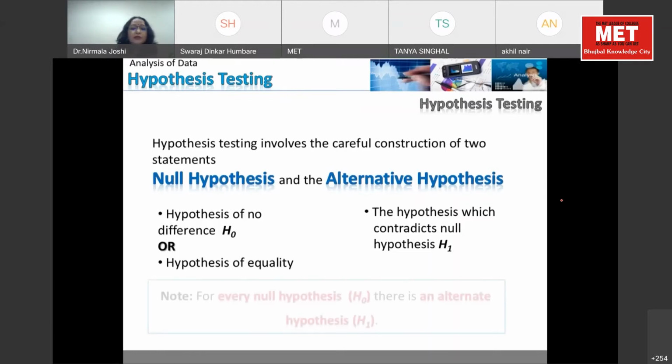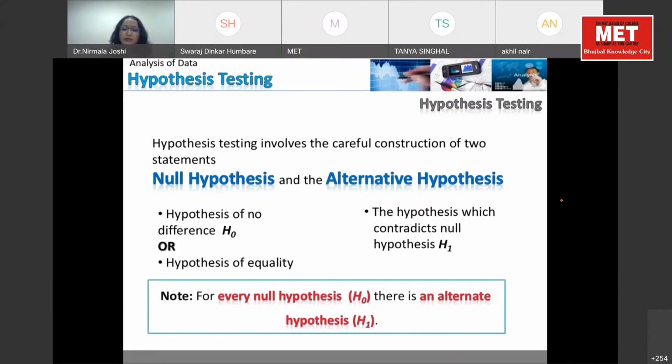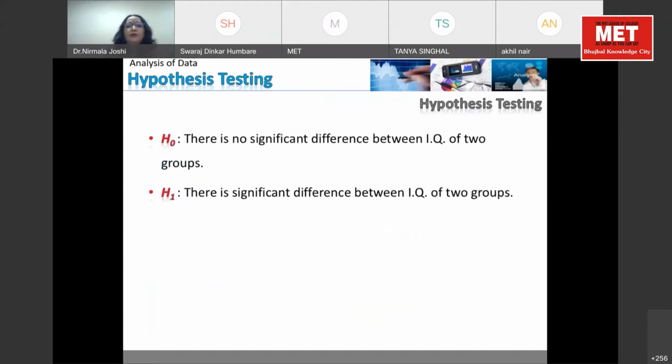In simple language, every null hypothesis will have an alternative hypothesis. When I say the marks obtained by Mr. X are the same as the marks obtained by Mr. Y, if I convert it into an alternative hypothesis, I will say Mr. Y has scored more than Mr. X. So every null hypothesis will have your alternative hypothesis. In all analysis, it is always there. Okay, so we can just see a simple example here.